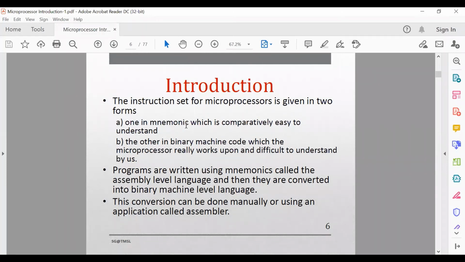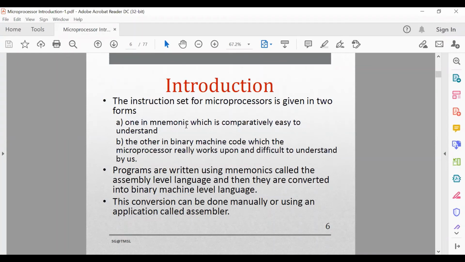So C language is a high level language, and in C language the compiler is used, and in the case of assembly language for the microprocessor, that is to be converted by an application called the assembler. So in general, programs are written by the user for the microprocessor to work with real world data, and these data are available in many forms and from many sources.